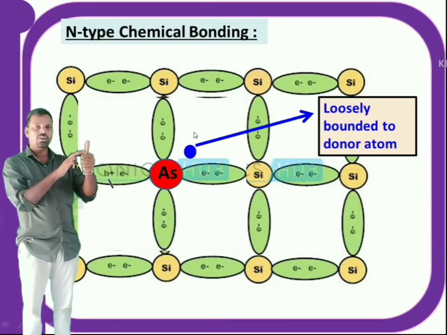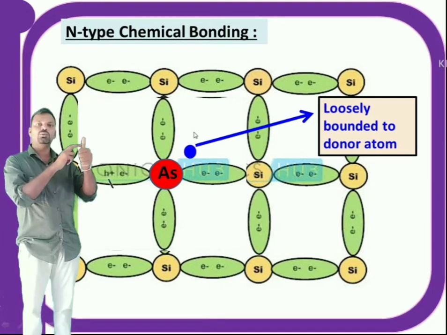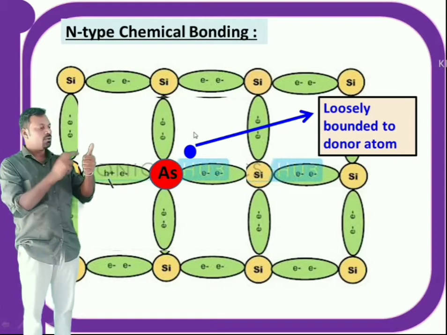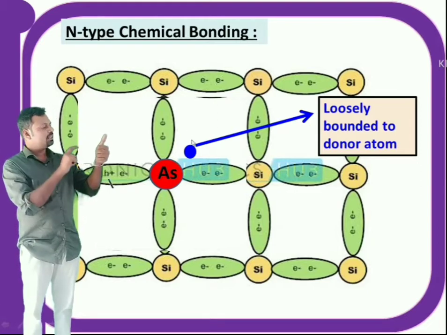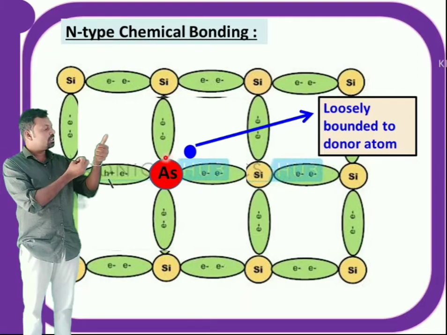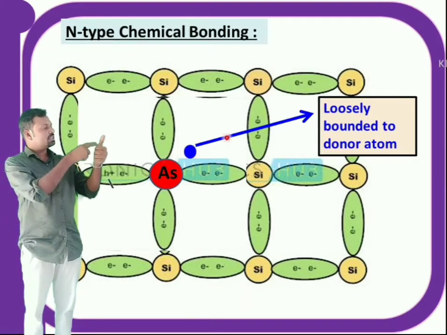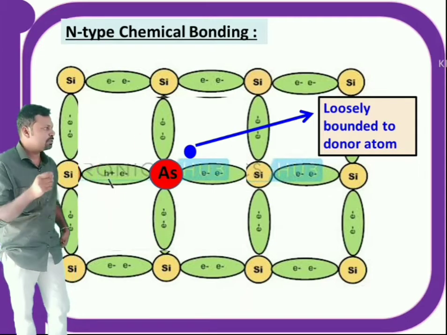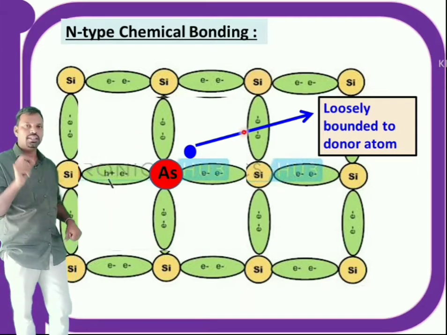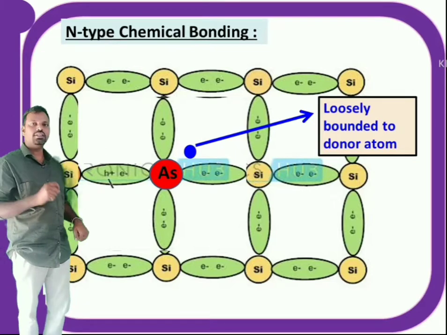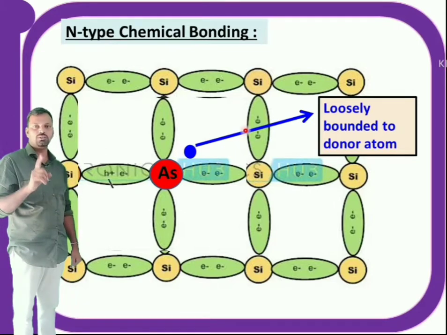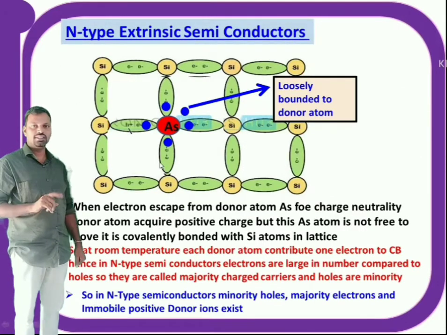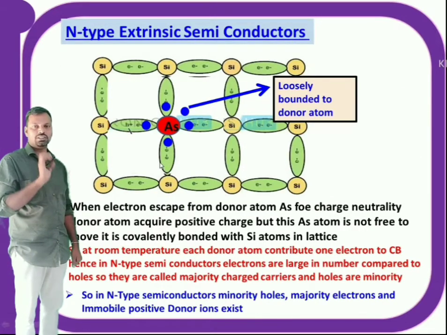If I supply a very small amount of energy in the order of 0.01 electron volt, then it is ready to escape from the parent atom. Now one electron is escaping from the parent atom and moving to the conduction band. That means this electron contributes to electric current. So each impurity atom contributes 1 electron. In this way more electrons are generated in n-type semiconductor. That's why in n-type semiconductors electrons are majority charged carriers and holes are minority charged carriers.